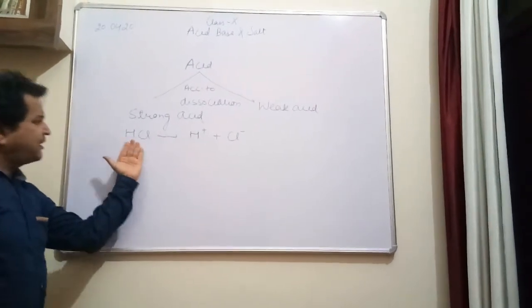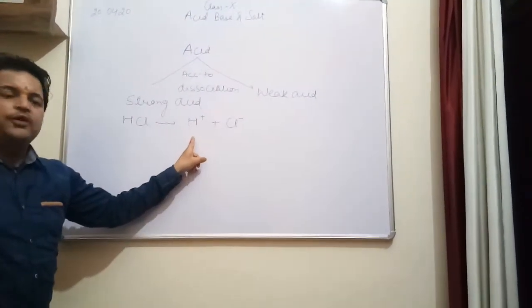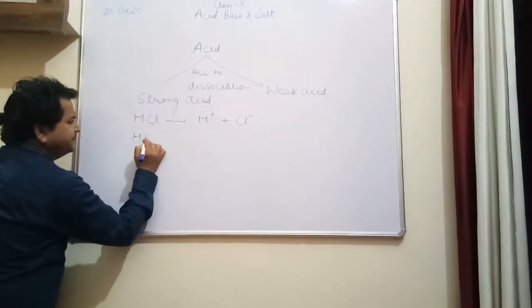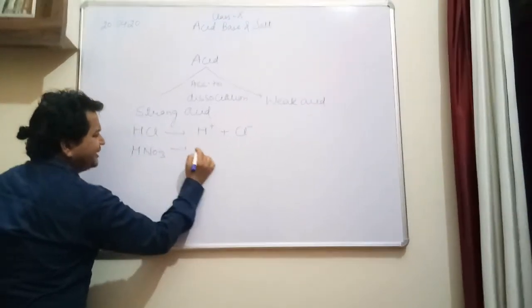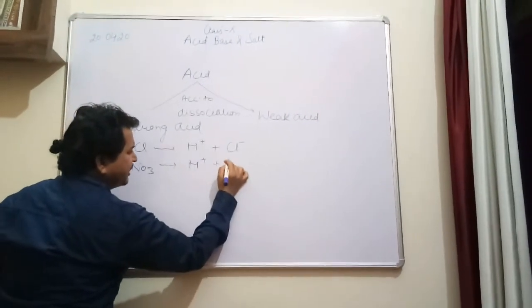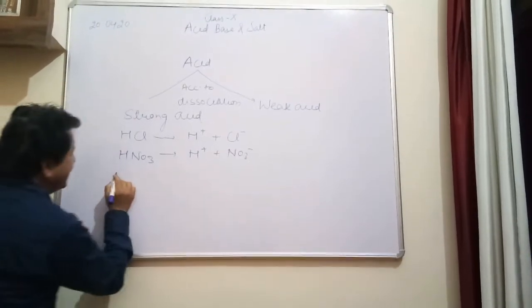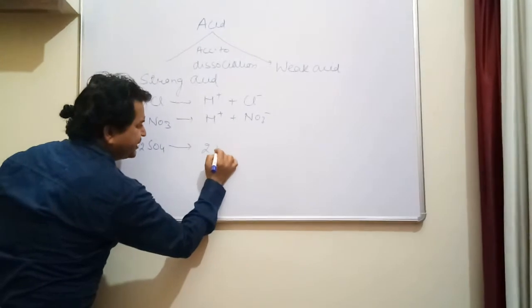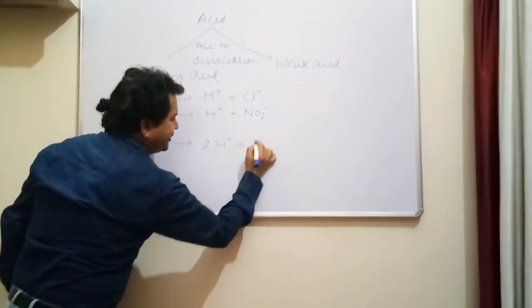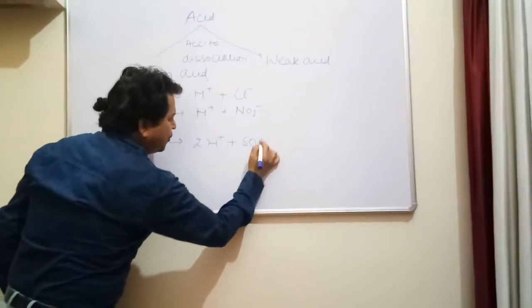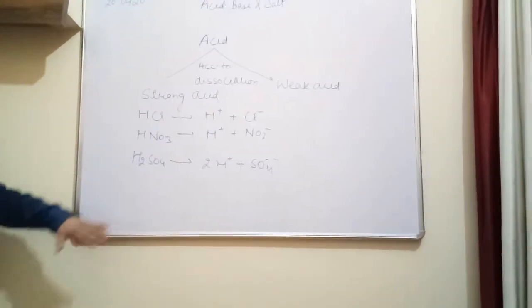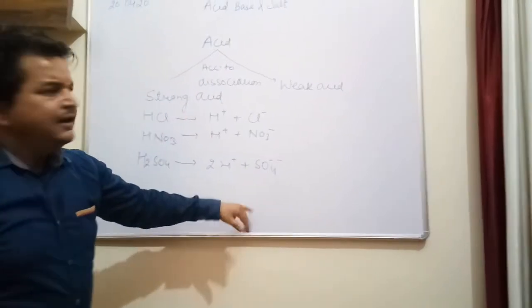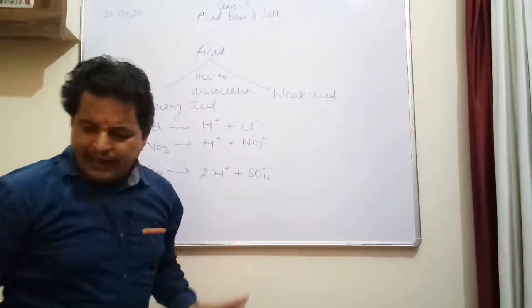This means this acid completely ionized into H positive and Cl negative. Similarly, HNO3 completely dissociates into H positive and NO3 negative. As well as H2SO4, sulfuric acid, also completely ionizes into its hydrogen ion. That's why those acids which completely ionize are known as strong acids.